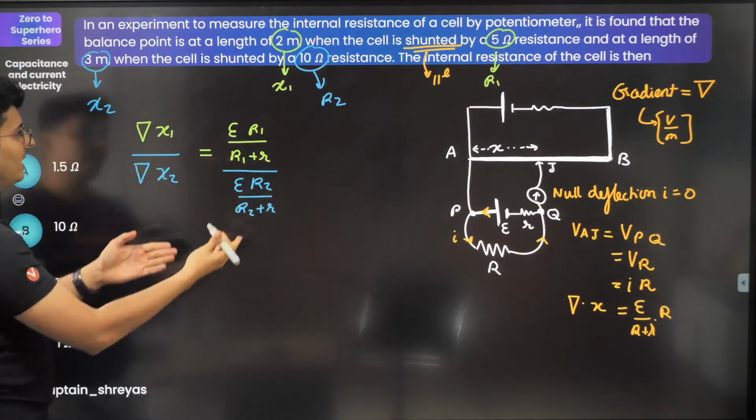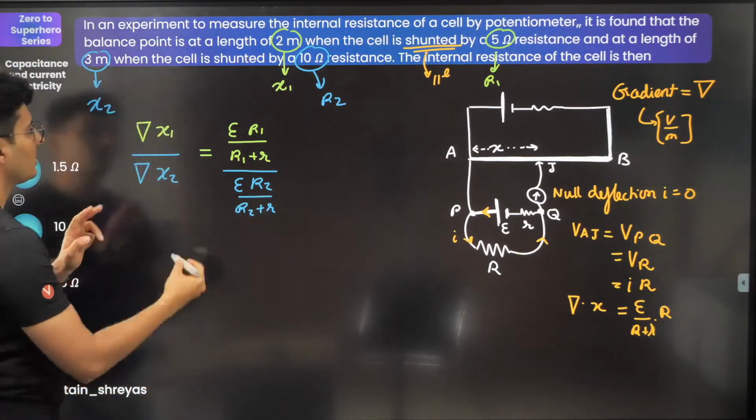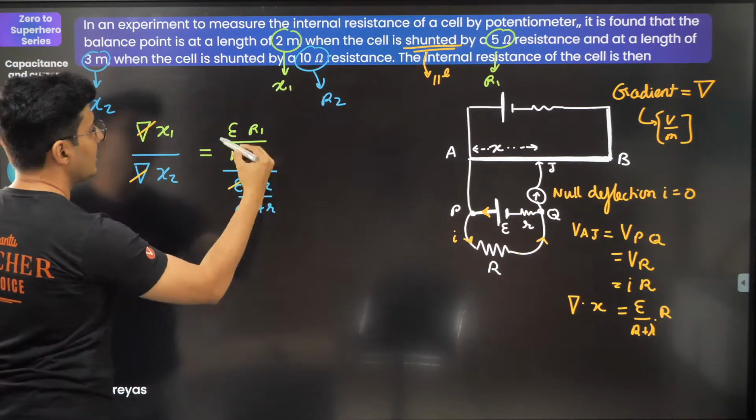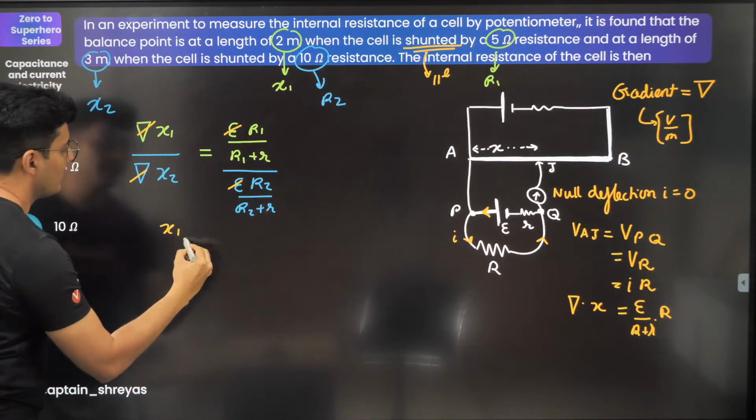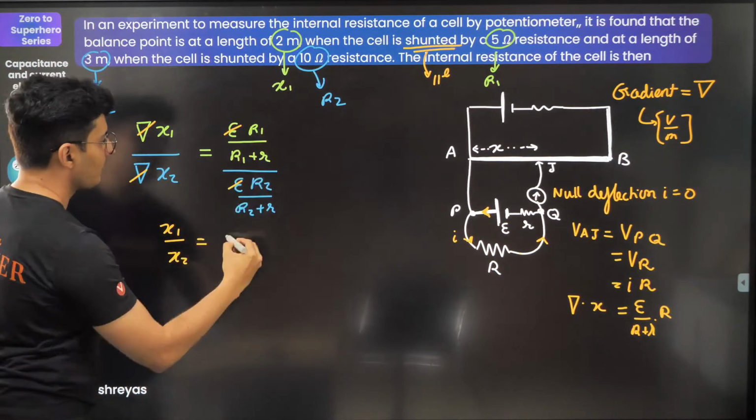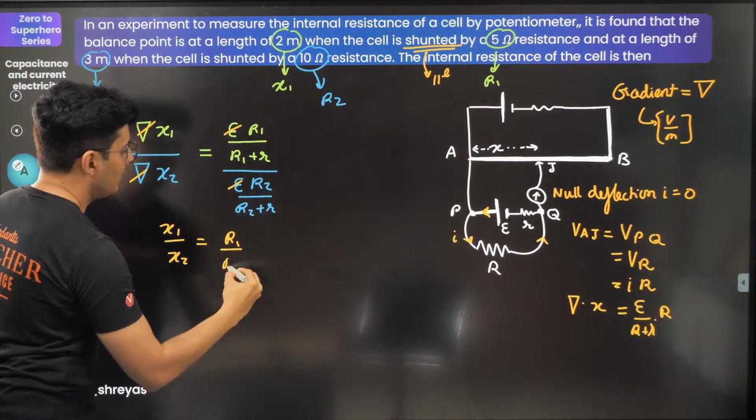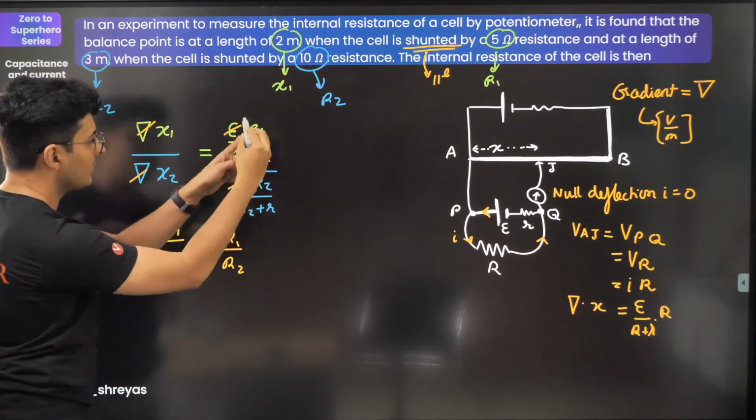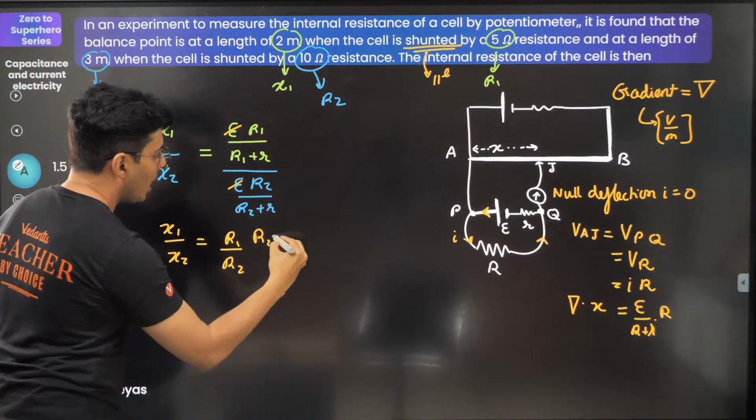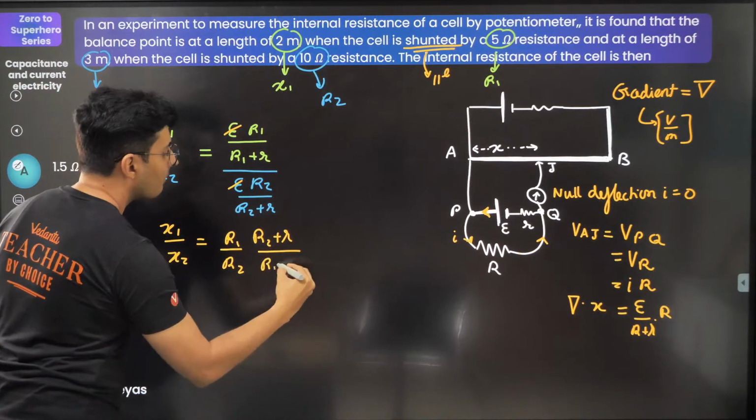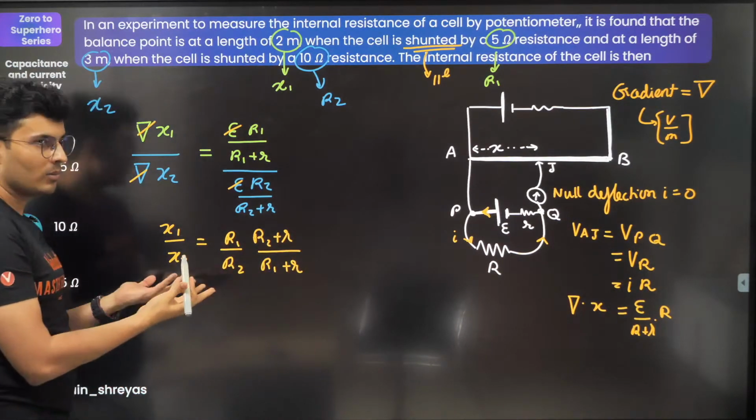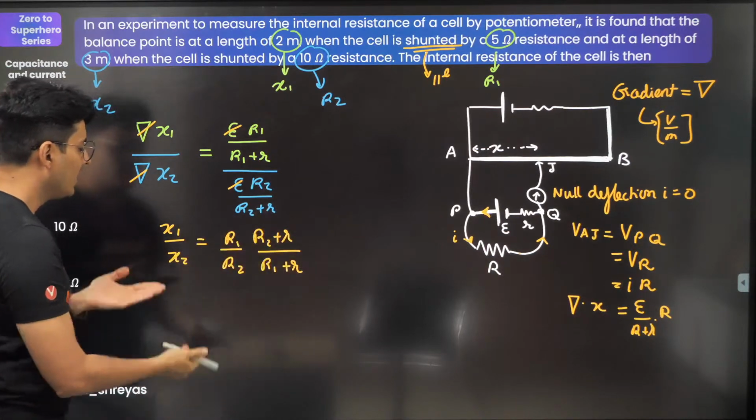The best thing is delta gets cancelled. Check this out. Delta gets cancelled, E gets cancelled. So x1 by x2 will be R1 by R2, and this thing goes on the top, this thing comes below. R2 plus R divided by R1 plus R. Wow, so cool. Now I just don't know R. So let's find it out.